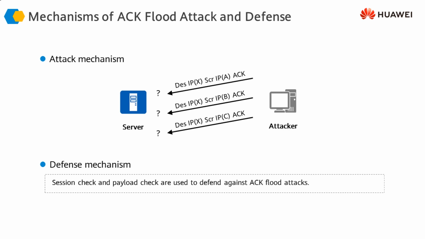In order to check against this, we can configure the firewall to enable the session check and the payload check, which means that the firewall is going to check against the valid session entries, whether the session exists within the firewall or not, and also check against the payload to see if the ACK messages are carrying huge payloads. Normally ACK messages do not carry a lot of payload, but these ACK messages carry huge payloads, which is an indication to the firewall that these are ACK messages being used for generating attacks on the servers.